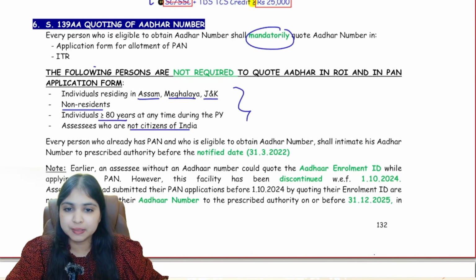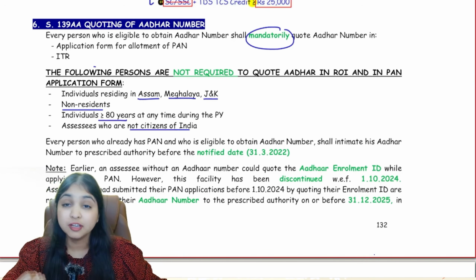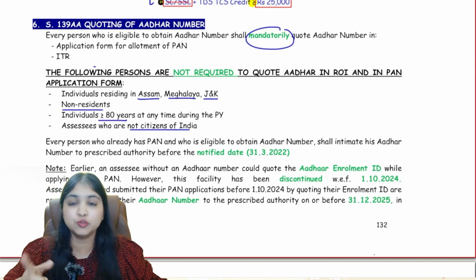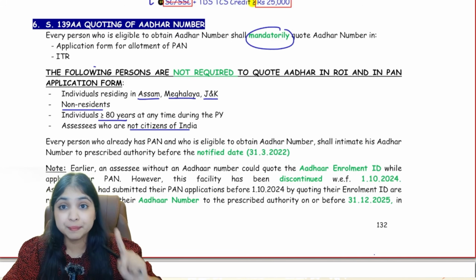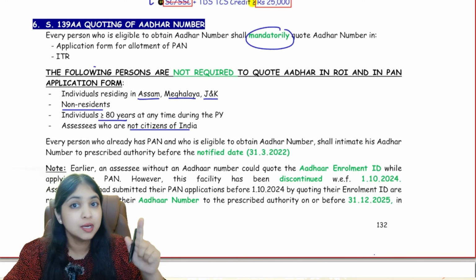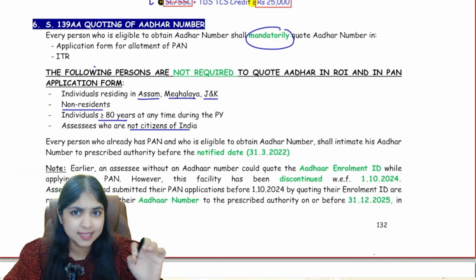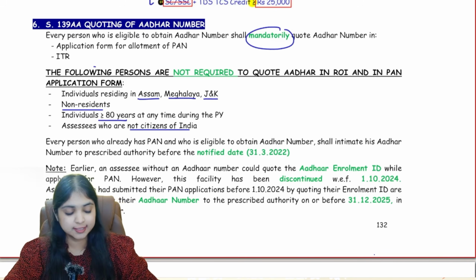So for these 4 people, they may not have Aadhaar number. So if they don't have Aadhaar number, we can't force them to link their Aadhaar with their PAN. So this section itself will not apply to these 4 people. People who live in Assam, Meghalaya, Jammu and Kashmir, non-residents, individuals who are at least 80 years, and persons who are not citizens of India. Okay guys.